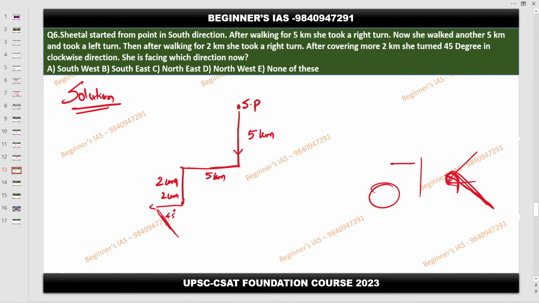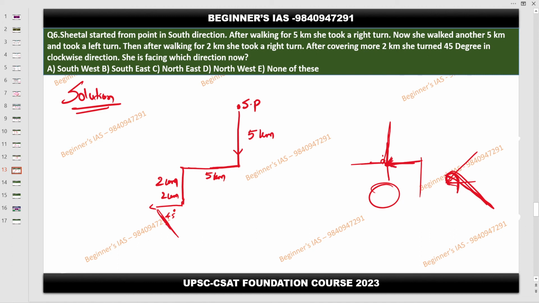Sir, if she is facing west direction, at that point of time that will be her 0 degree. Then if she turns 45 degree, it should be northwest. If she turns 90 degree, that would be north, that she is turning completely to her right. That would make 90 degree from the point where she is standing, but she is not turning 90 degrees. She is just turning 45 degree towards her right, because that is the clockwise direction according to her. So now she will be facing northwest, not southeast.